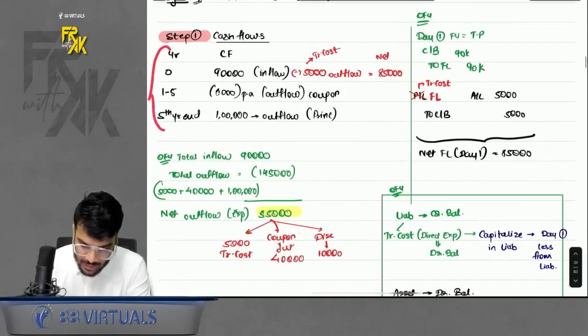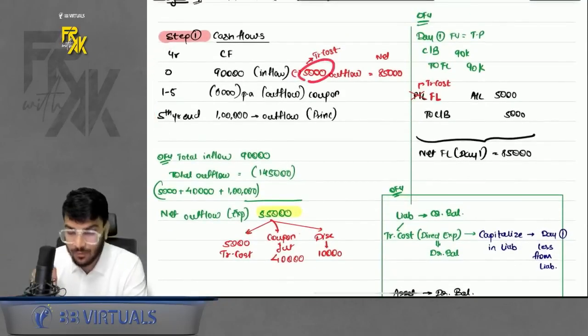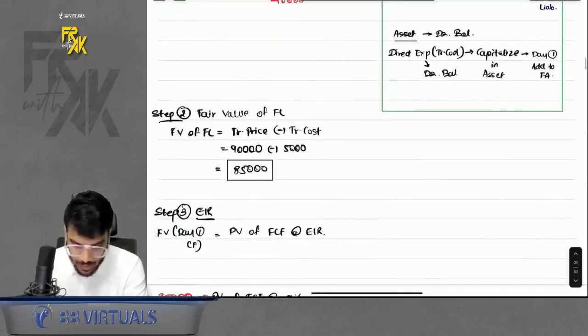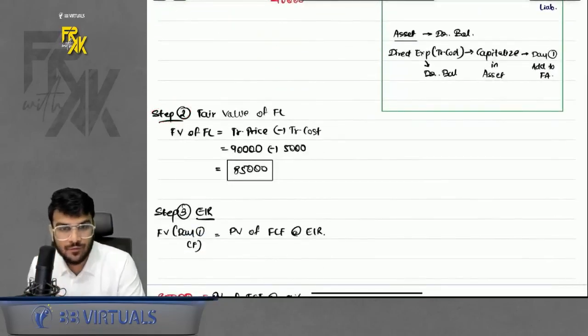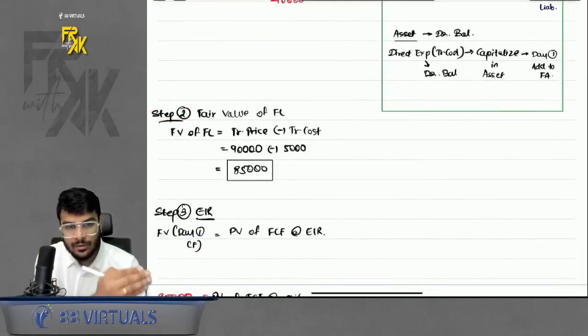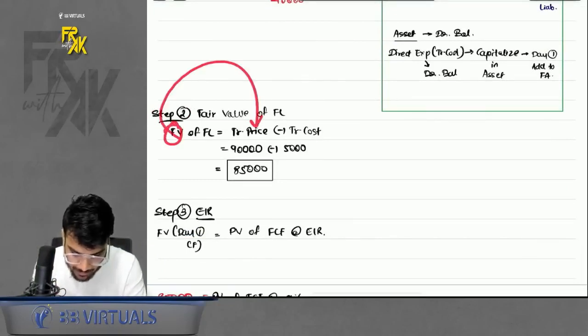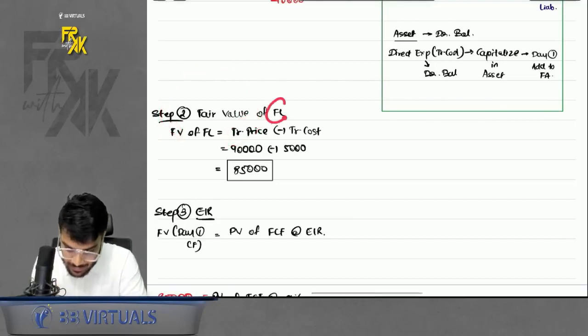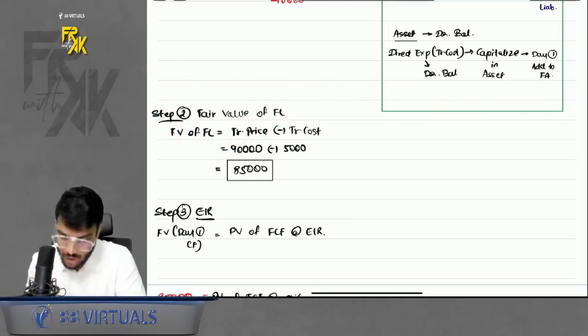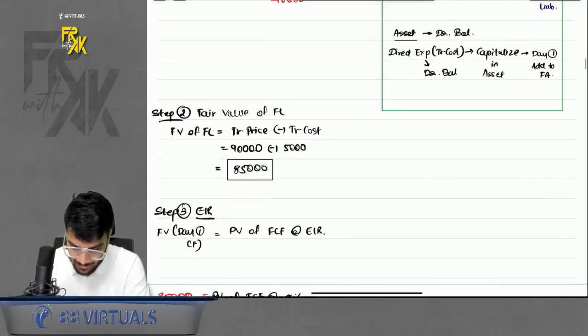So step number 1, cash flows. Adjust this 5,000 from the fair value of financial liability. That means when you prepare step 2, fair value of financial liability, it is again neither of the 3 cases. So you will assume the fair value to be equal to transaction price of 90,000. But in case of financial liability, if there is any transaction cost, you will less it, right? So it will become 85,000.